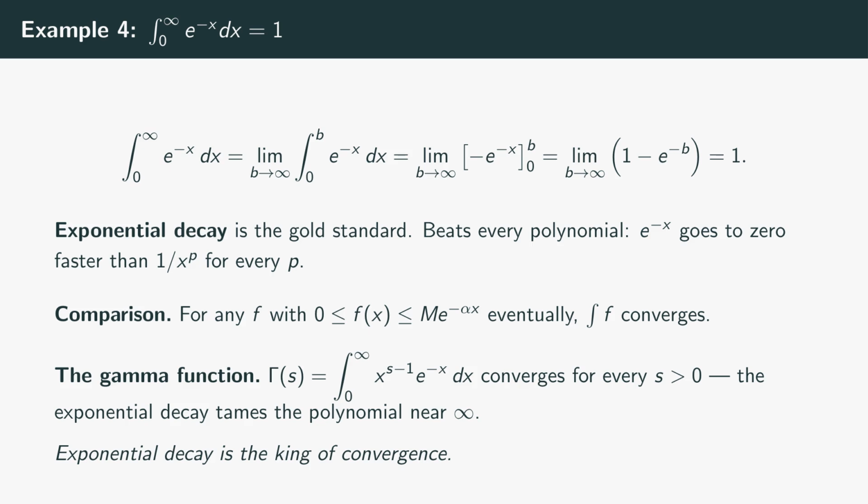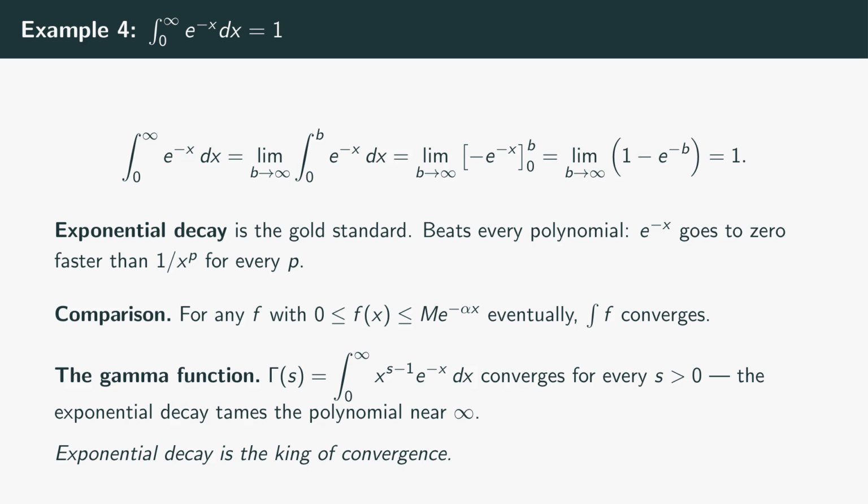Exponential decay is qualitatively different from polynomial decay. The function e to the negative x goes to 0 faster than any polynomial 1 over x to the p, no matter how large p is. That's the famous exponential beats polynomial fact. It means the integral from 0 to infinity of e to the negative x dx converges in a stronger sense than the integral from 1 to infinity of dx over x squared does. The tail is more tightly bounded.